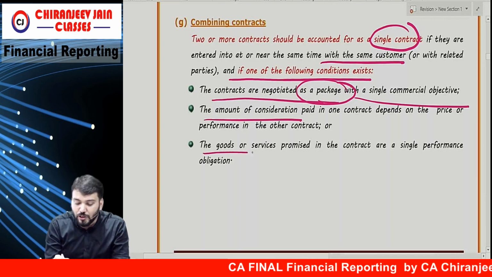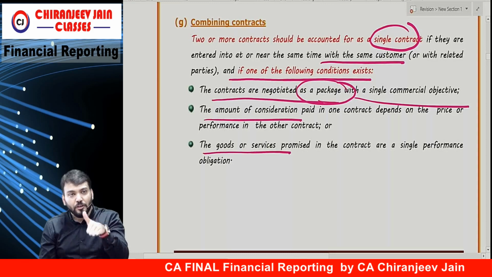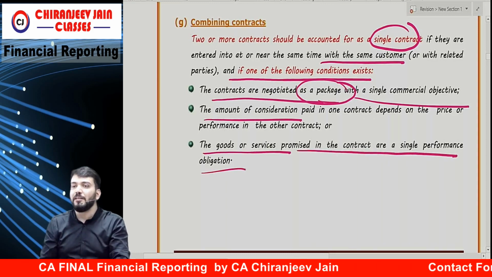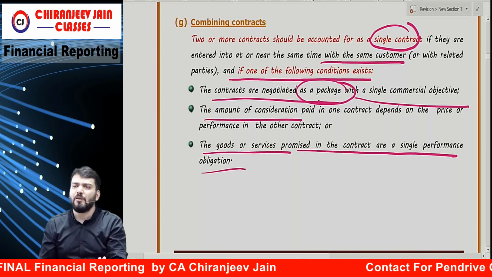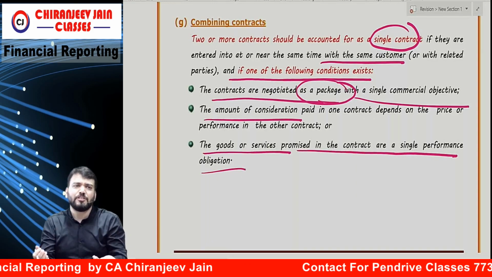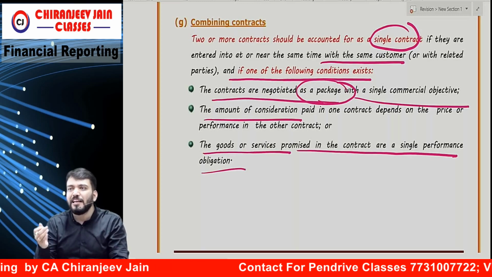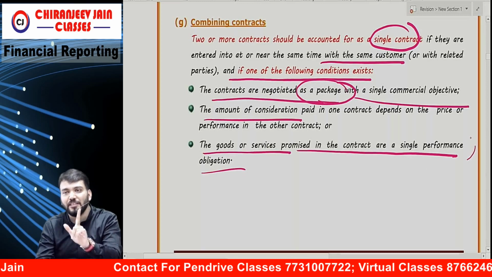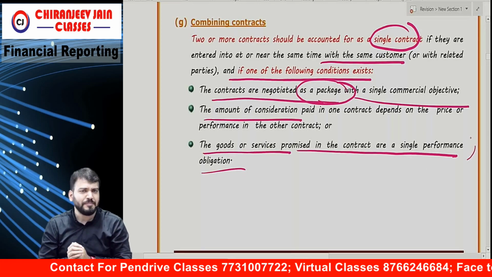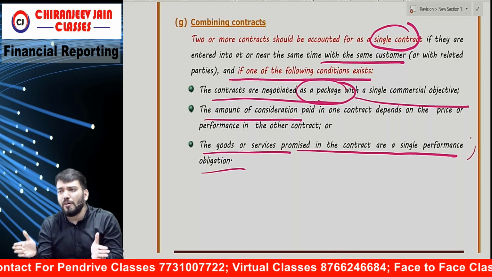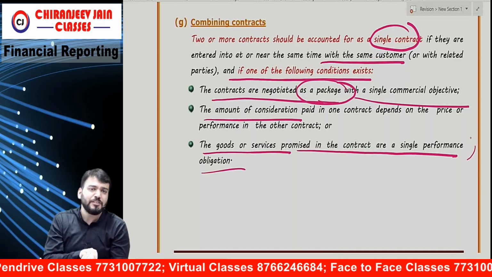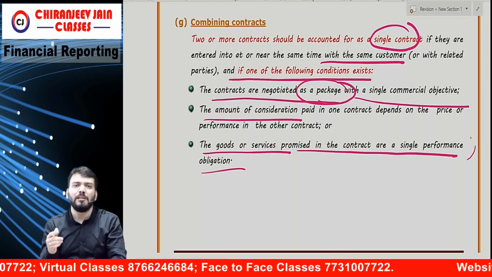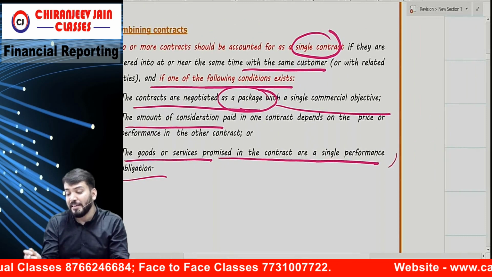Understood? Then goods or services promised in the contract are a single performance obligation. So whatever goods and services need to be delivered are a single performance obligation, correct? So there might be two contracts for similar goods and services. That can also be combined if there is only one performance obligation.